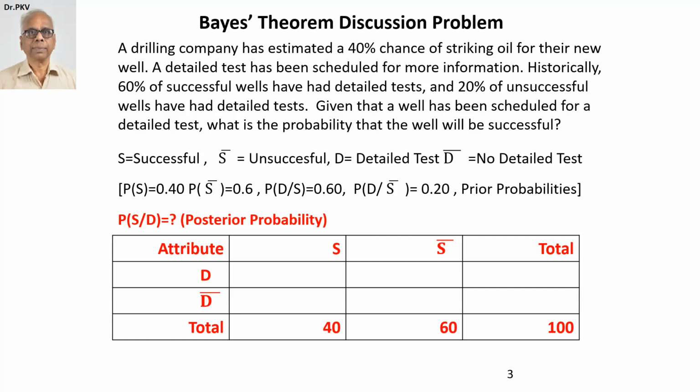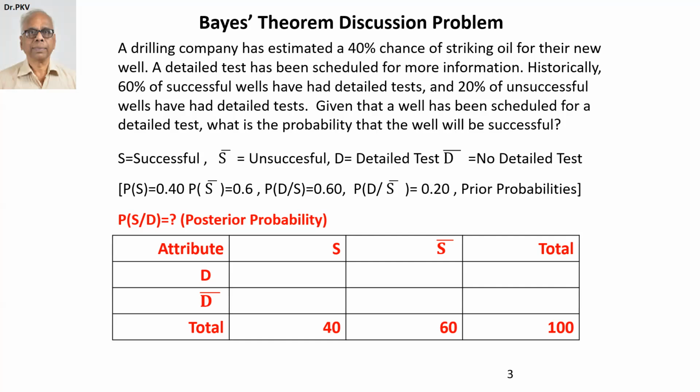Similarly, 20% of the unsuccessful wells have had detailed test, and therefore probability of D given S bar is equal to 20% or 0.2. These are called prior probabilities. We have clearly been told at the very start of the problem. They are available to us.